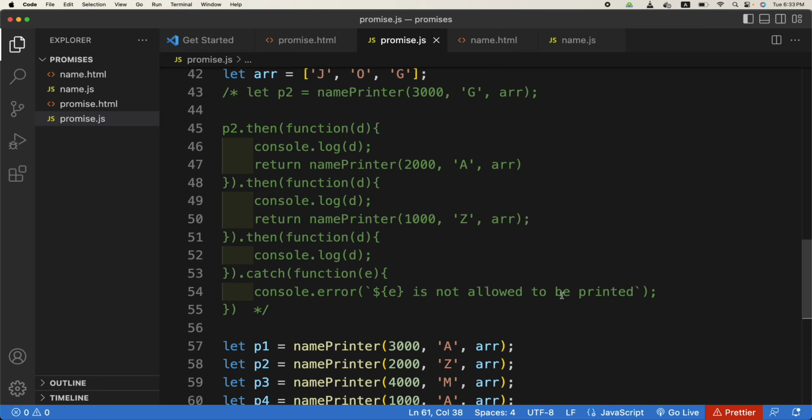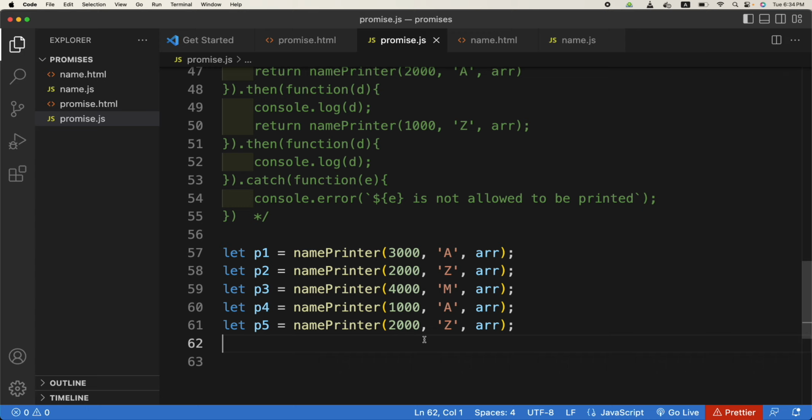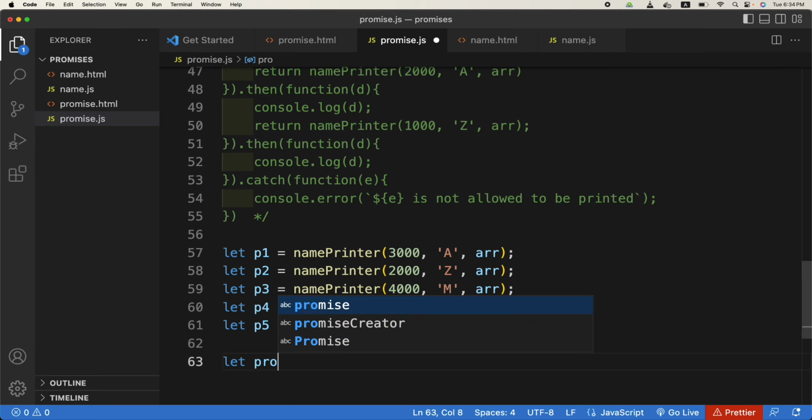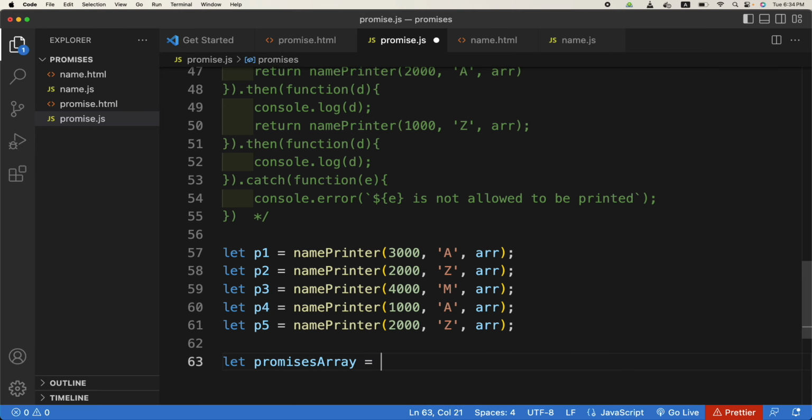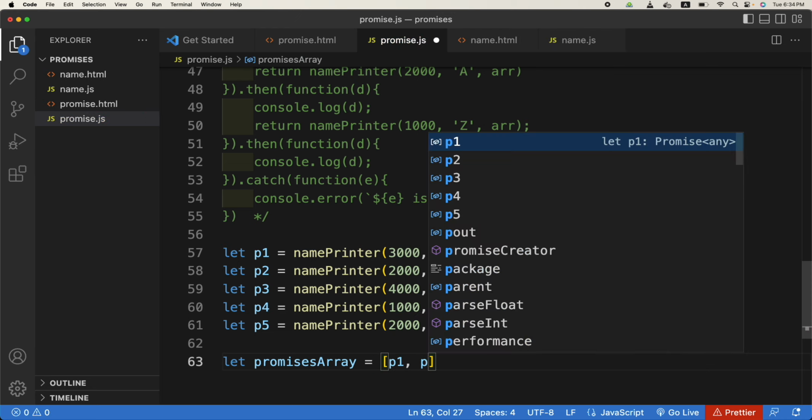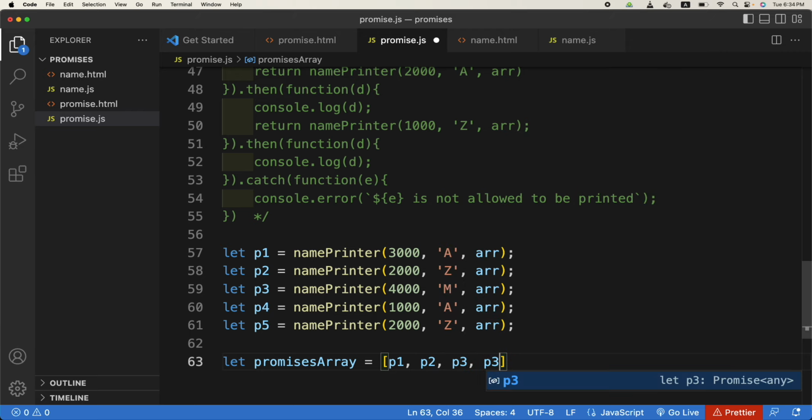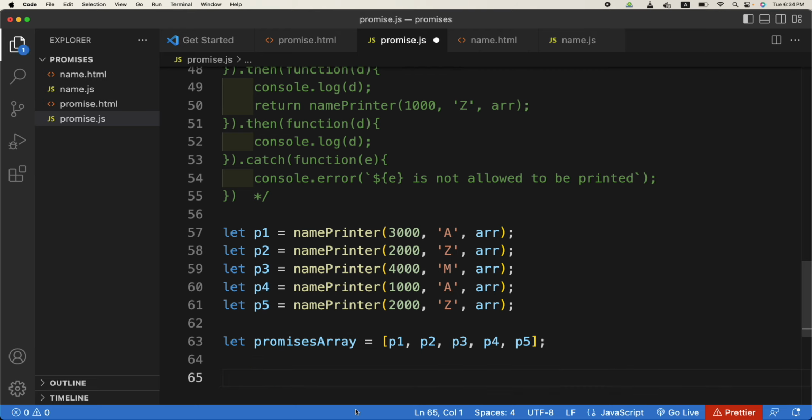Now previously we were using dot then with each of these, but right now we won't use it. These are 5 promises now, and we will create another array. Let promises array equals, and we will pass all of these: p1, p2, p3, p4, p5. That's all. So we have placed all the promises inside an array. Now the promises array has 5 separate promises.